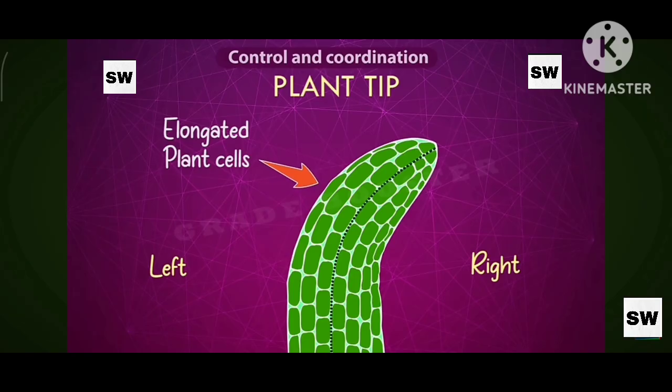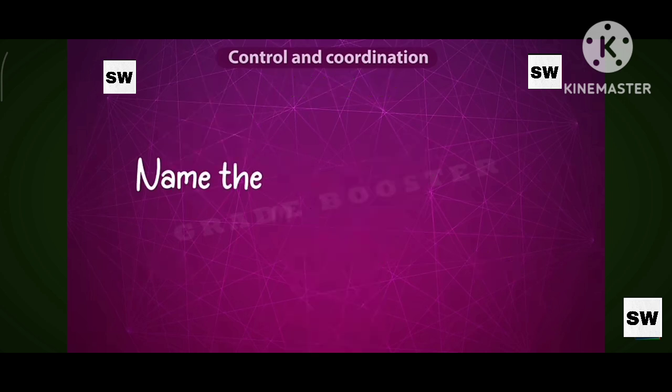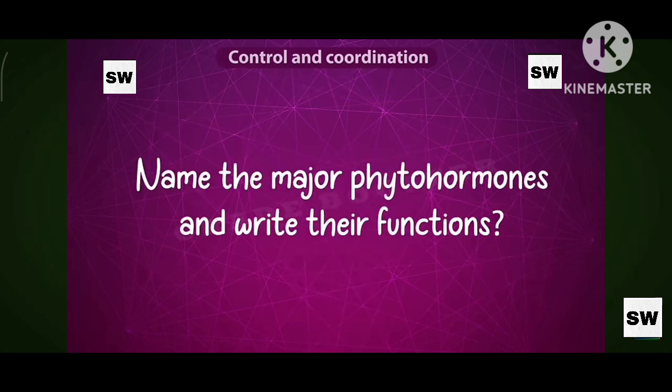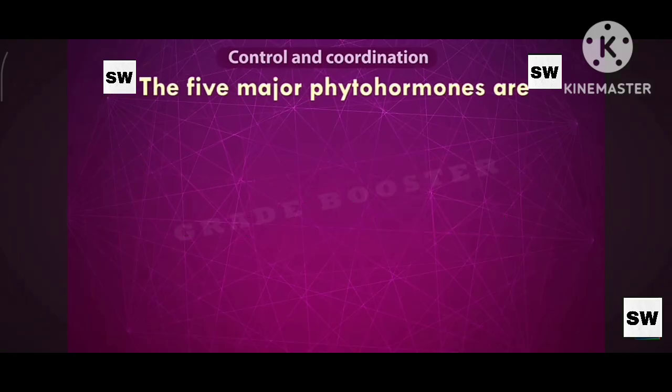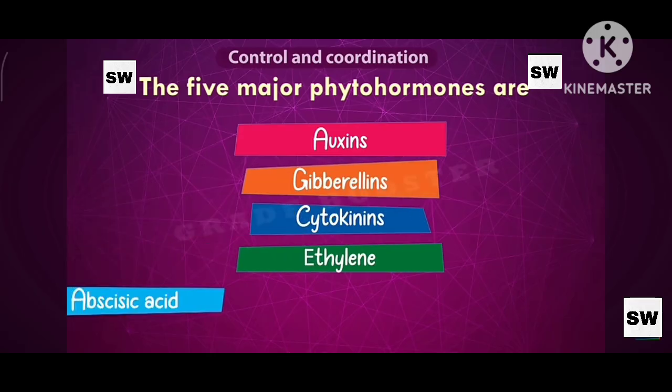The elongation of cells in the left half of the plant tip is caused by a phytohormone called auxin. This plant hormone, auxin, helps in the elongation of cells on one side. So it leads to bending of the tip. In this way, the movements are caused by the hormones. Now let us see some major phytohormones and their functions. The 5 major phytohormones are auxins, gibberellins, cytokinins, ethylene, and abscisic acid.